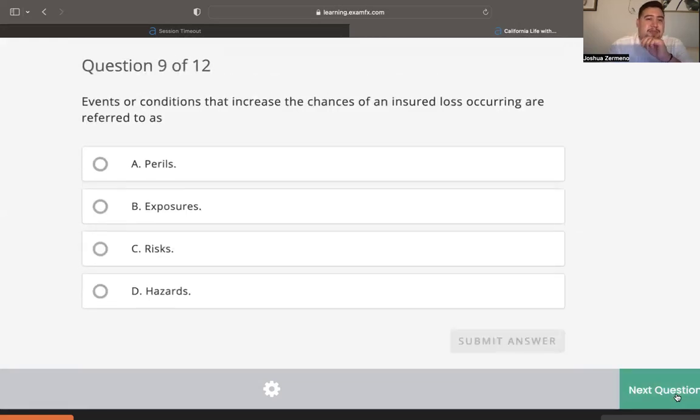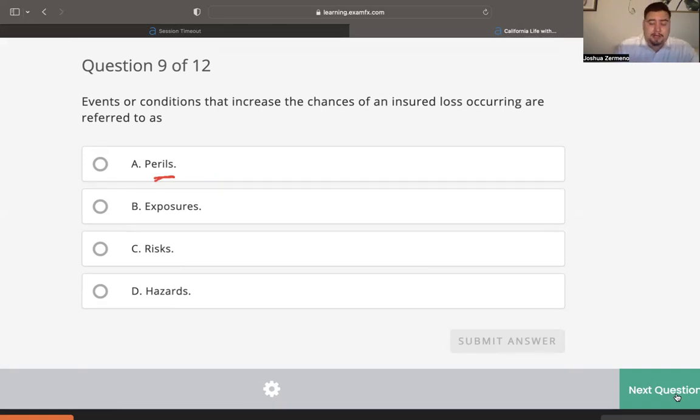Number 9, events or conditions that increase the chance of an insured's loss occurring are referred to, going back to that graph. Oh my God, there are so many questions that touch on that. So that's why you want to make sure you understand that concept. And you have to be very careful. Remember, we know that the cause of a loss is this, right? We know that that causes a loss.